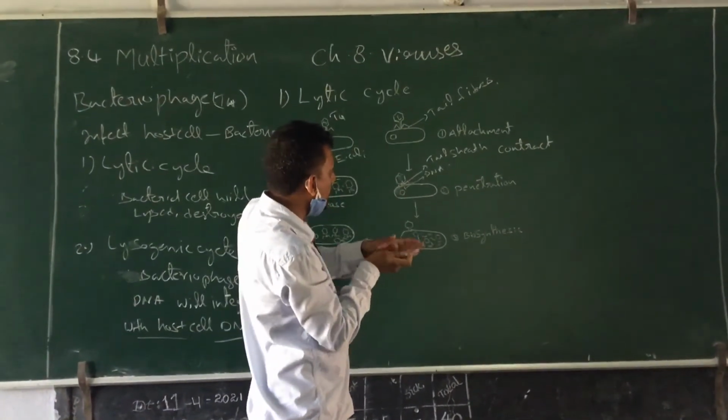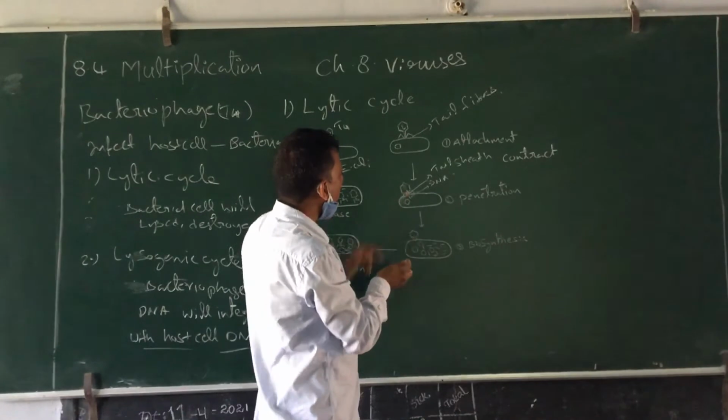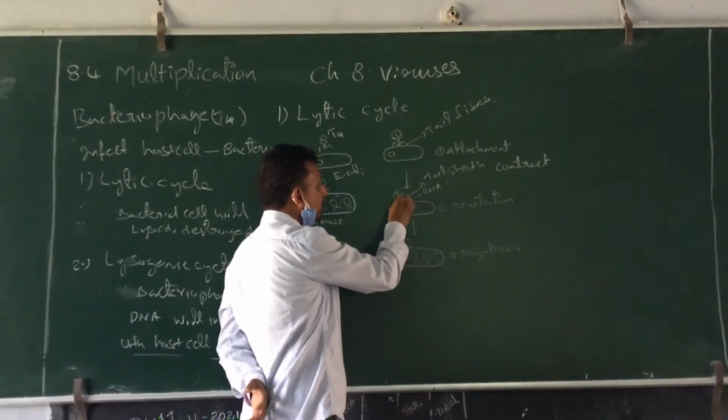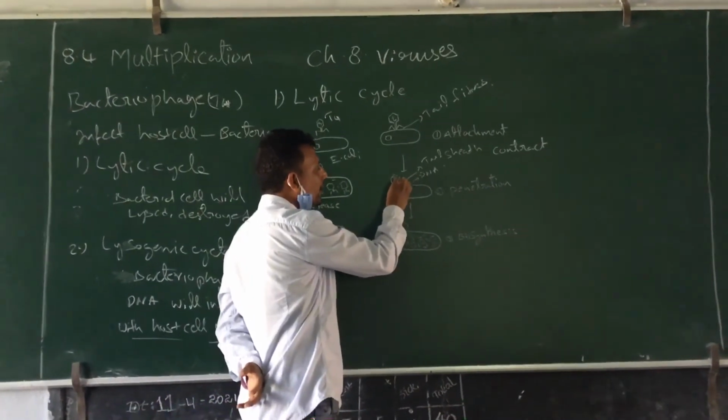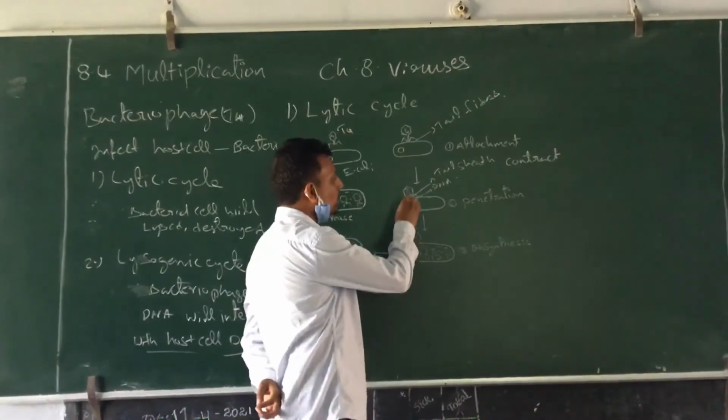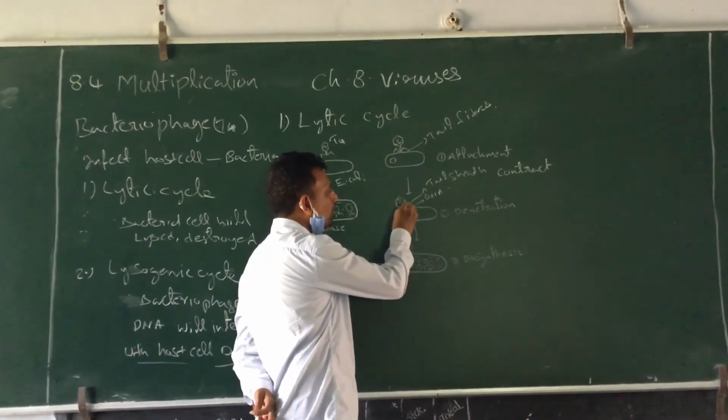As the tail sheath is contracted, the core of the head will be attached to the plasma membrane.